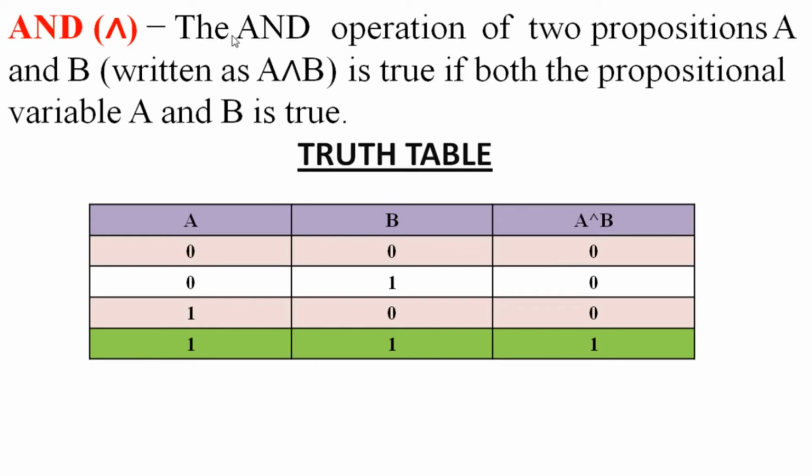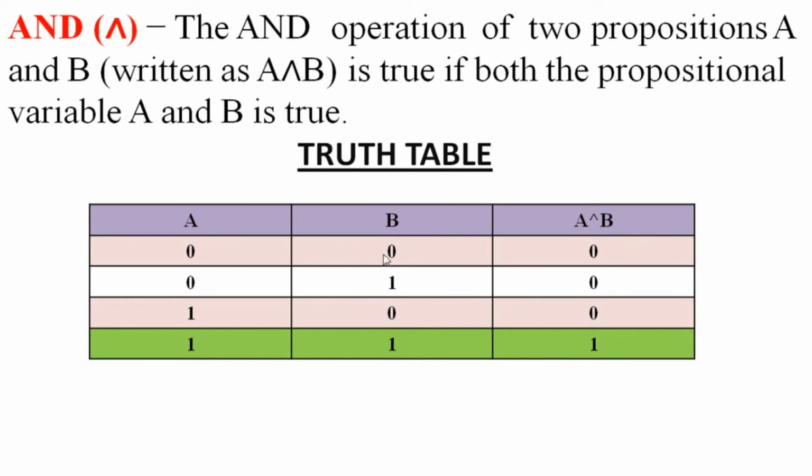And connective. The AND operation of two propositions A and B can be written as A and B. Now here you see the truth table. This is the thing that you have to see. When all the values are true, for A it is true, for B it is true, then only it will be true, and in other cases it would be false.